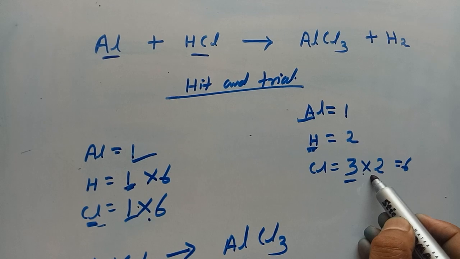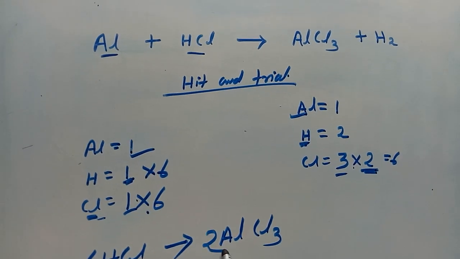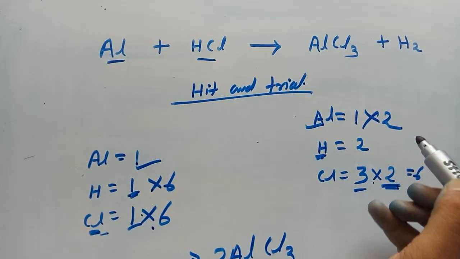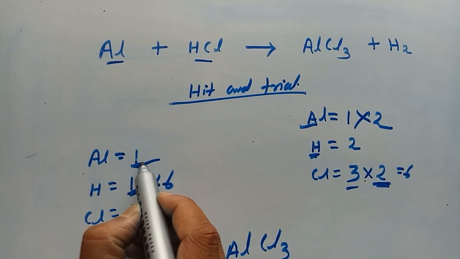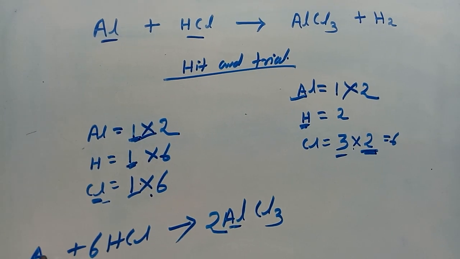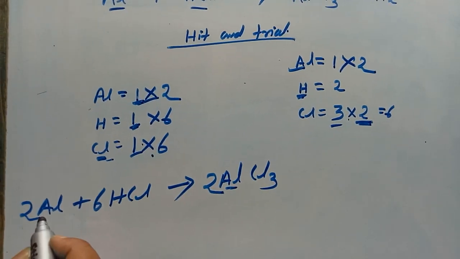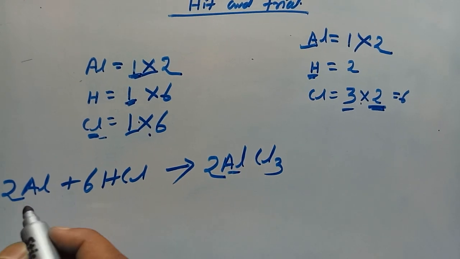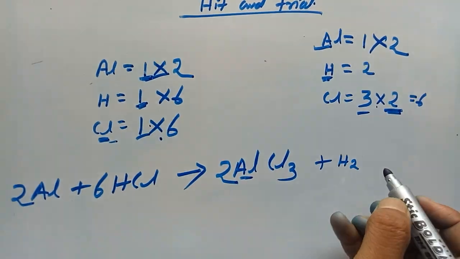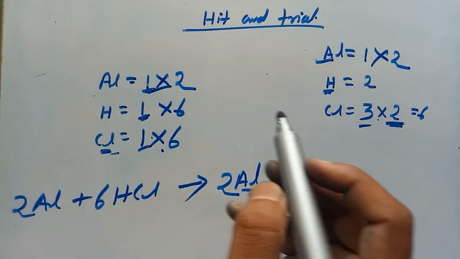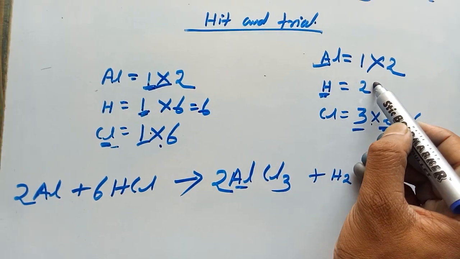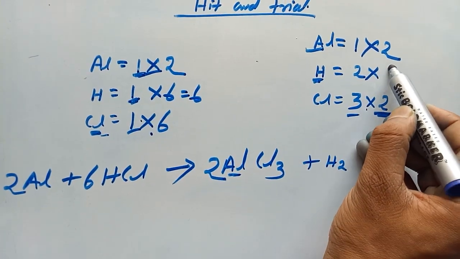You have multiplied by 2, so we have to write 2, and the 2 also gets multiplied in aluminium. On this side there is only 1 aluminium atom, so you also multiply here by 2. Now it becomes 2 aluminium. And then H2, hydrogen gas. What is the number of hydrogen? See, here it is 6 and here it is only 2, so you have to multiply this by 3.